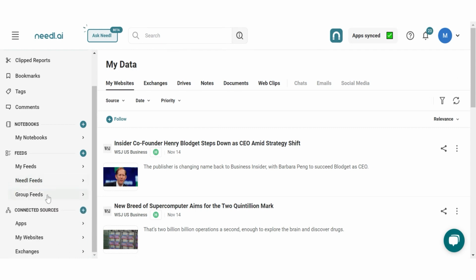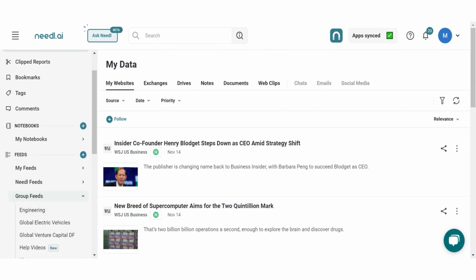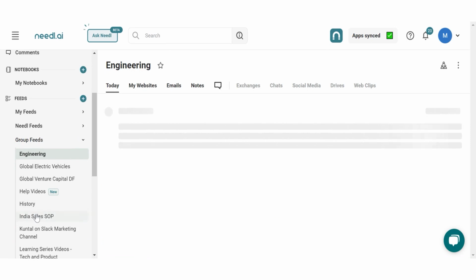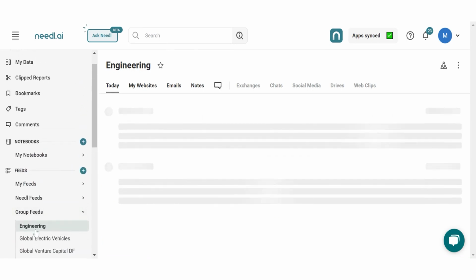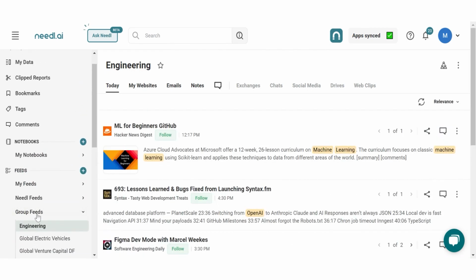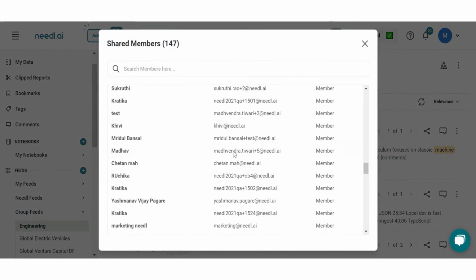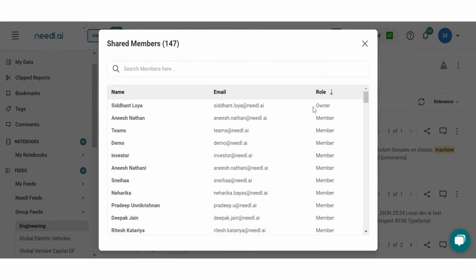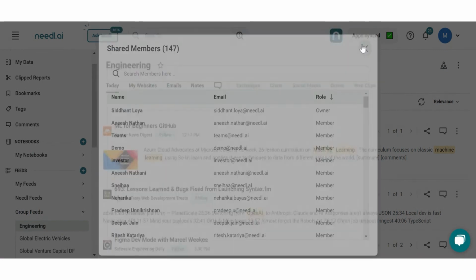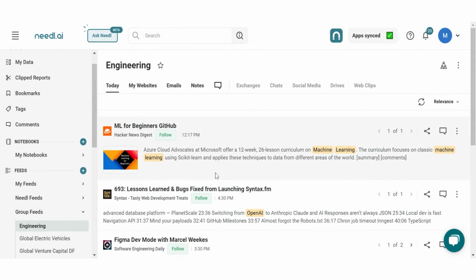Next is group feeds. Group feeds are any feeds that have been shared with you from someone else. Here you can see all the feeds that have been shared with you through multiple people and multiple accounts. When you open any of the feeds in the group feed section, you will see a shared icon here. When you click on this, it will show you a list of all the people that have access to this feed along with the owner. You can further add comments, consume this information, or share it further with your peers.